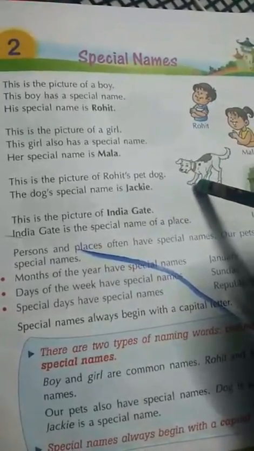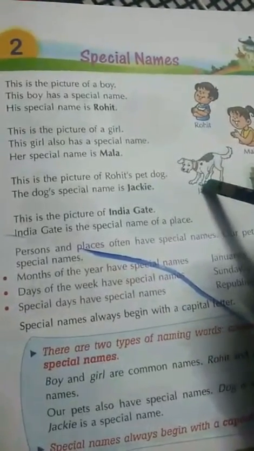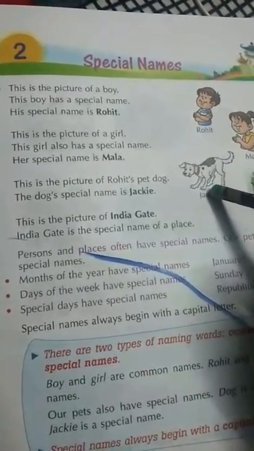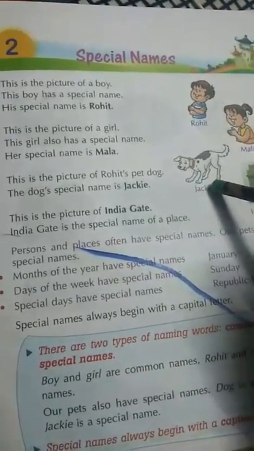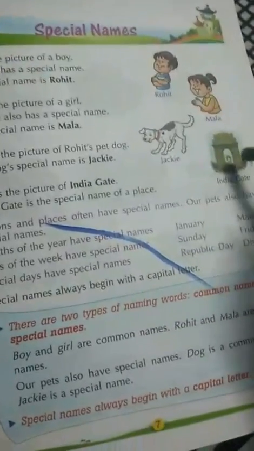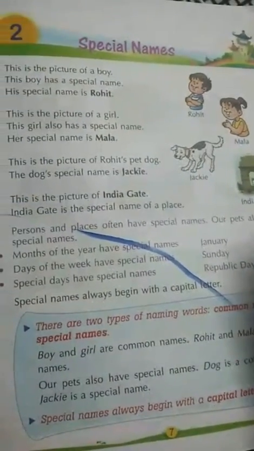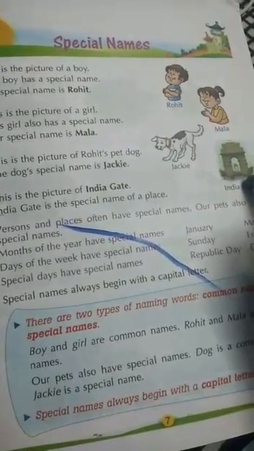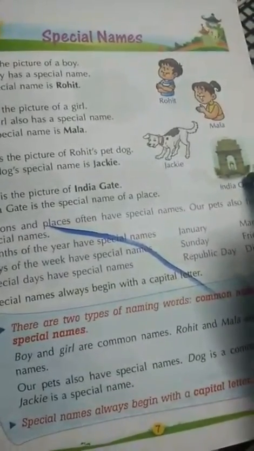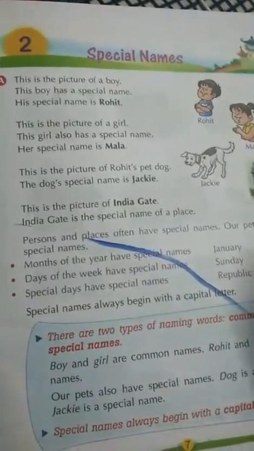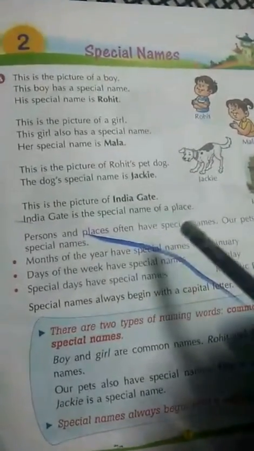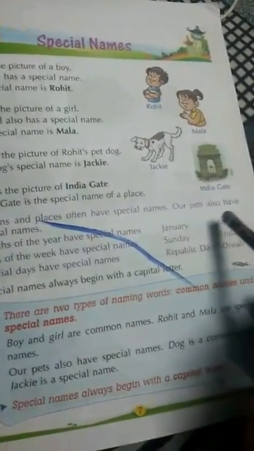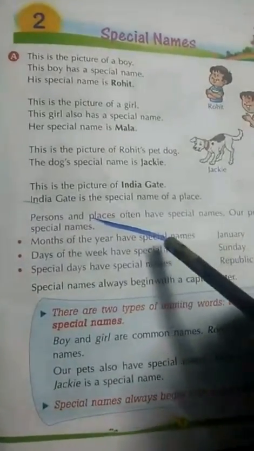Likewise, in this picture, what is this? This is a dog. But this dog has a special name, Jackie. This is the picture of India Gate. And India Gate is the special name of a place. So, person and place often have special names. Our pets also have special names.